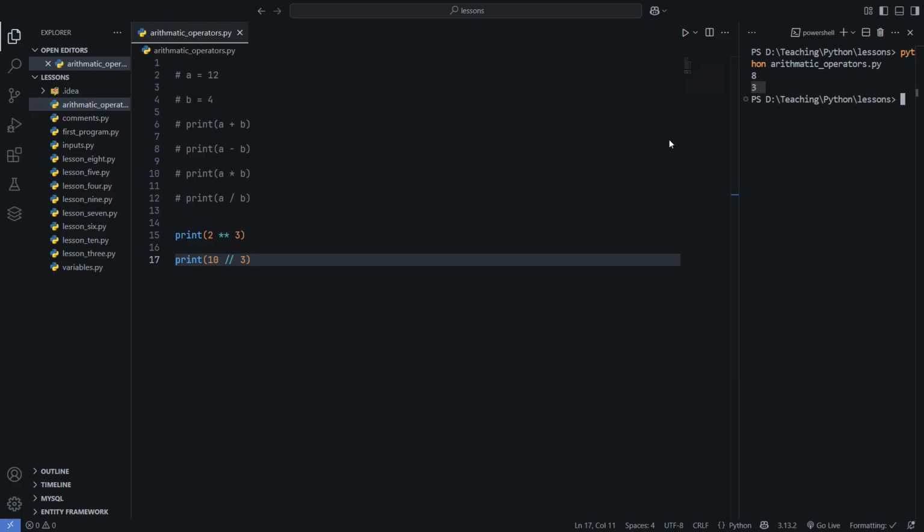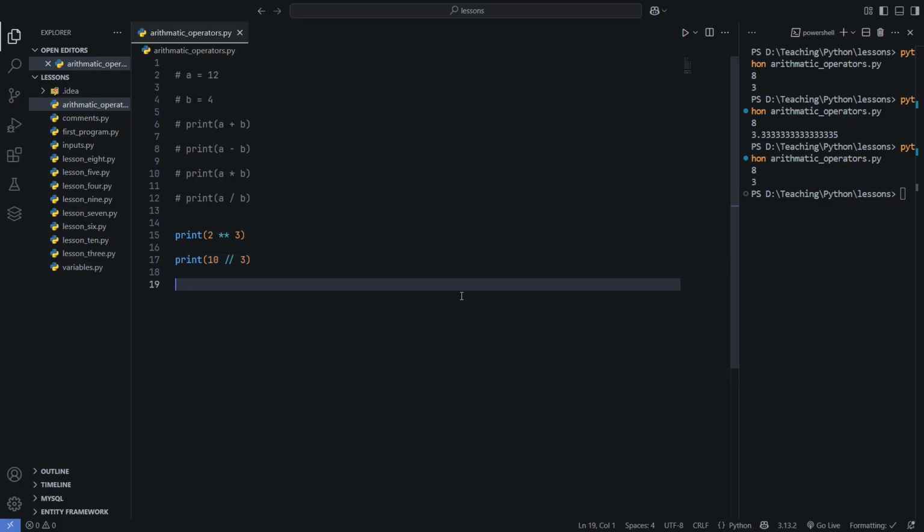So if we use only division here, we will get a number in decimals. But with floor division, what is going to happen is that it makes it the nearest whole number. So it just makes it 3 and removes the decimal places. That's floor division. We will get the whole number.